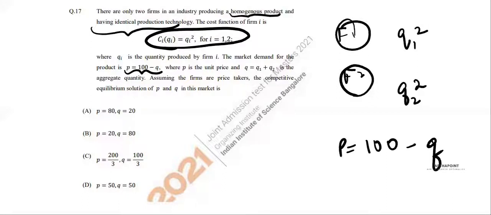Now this is the most important line of my question. Assume that the firms are price takers, which means that firms take price as given. So, ideally, this is the situation that takes place in any competitive firm.